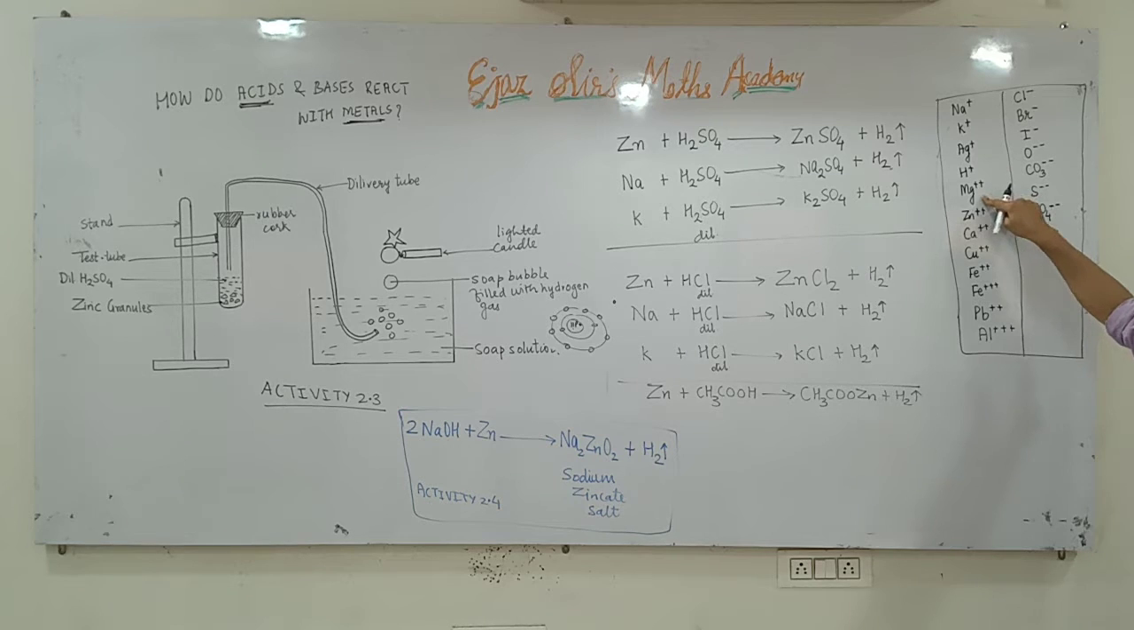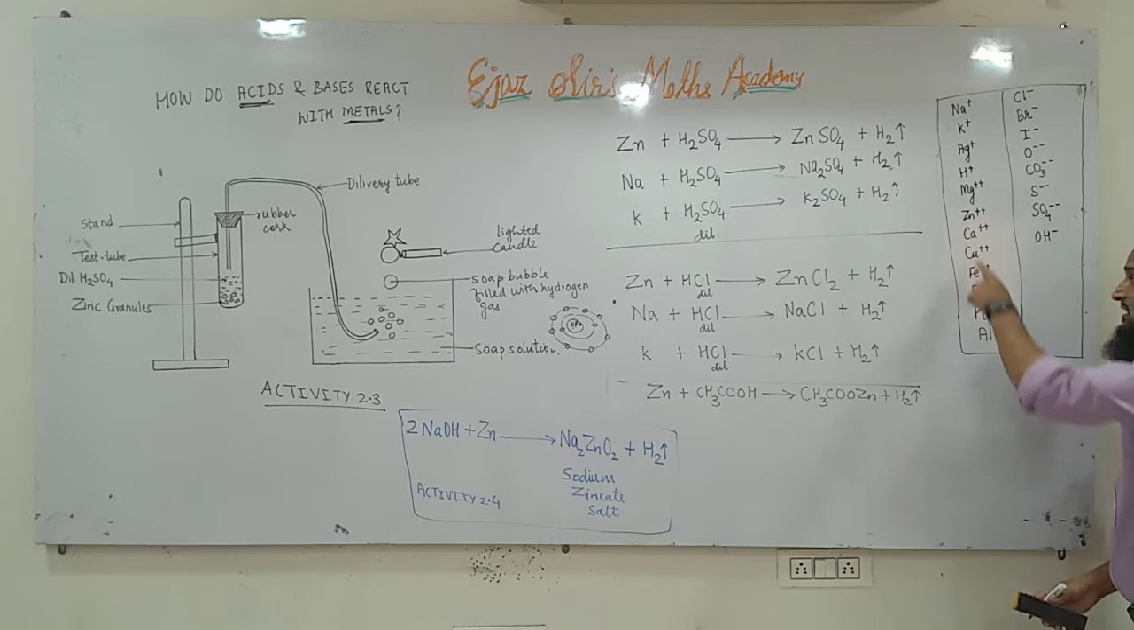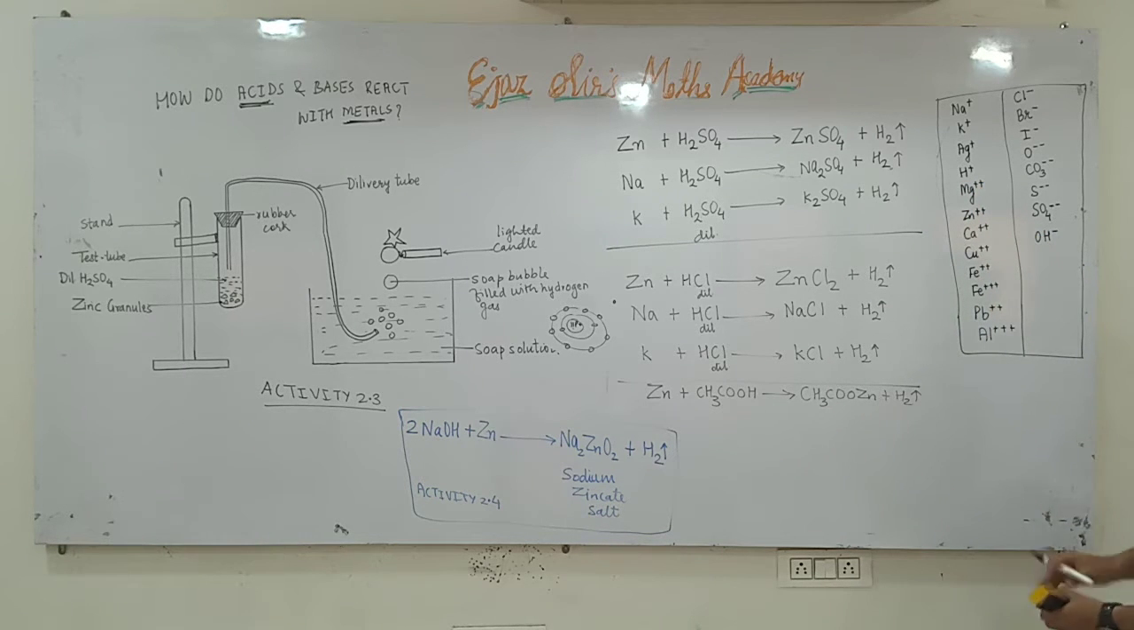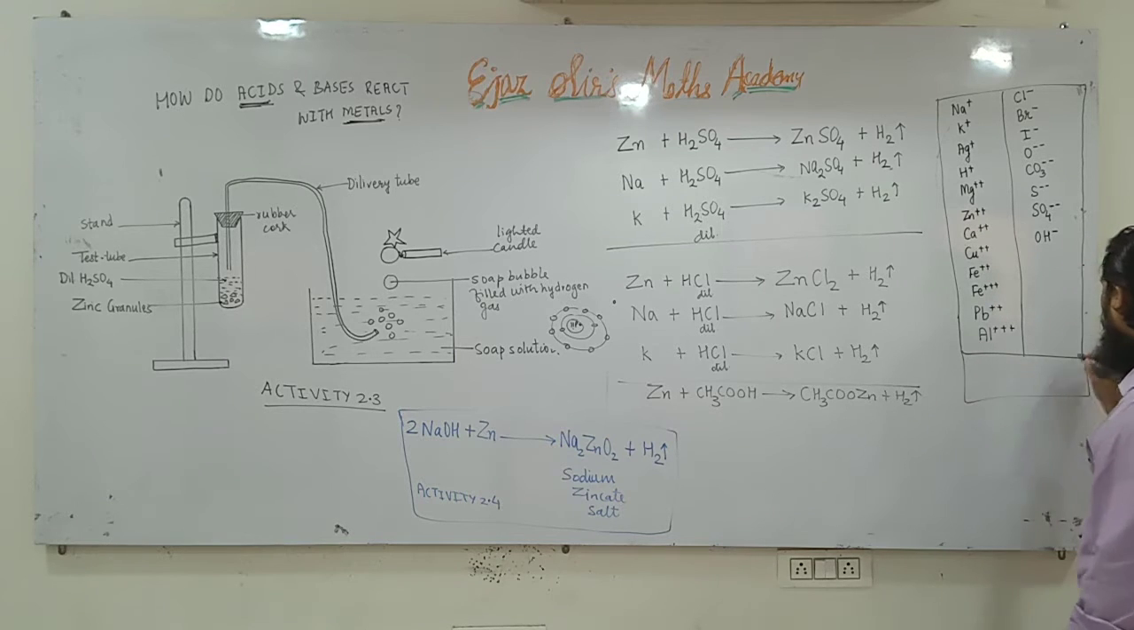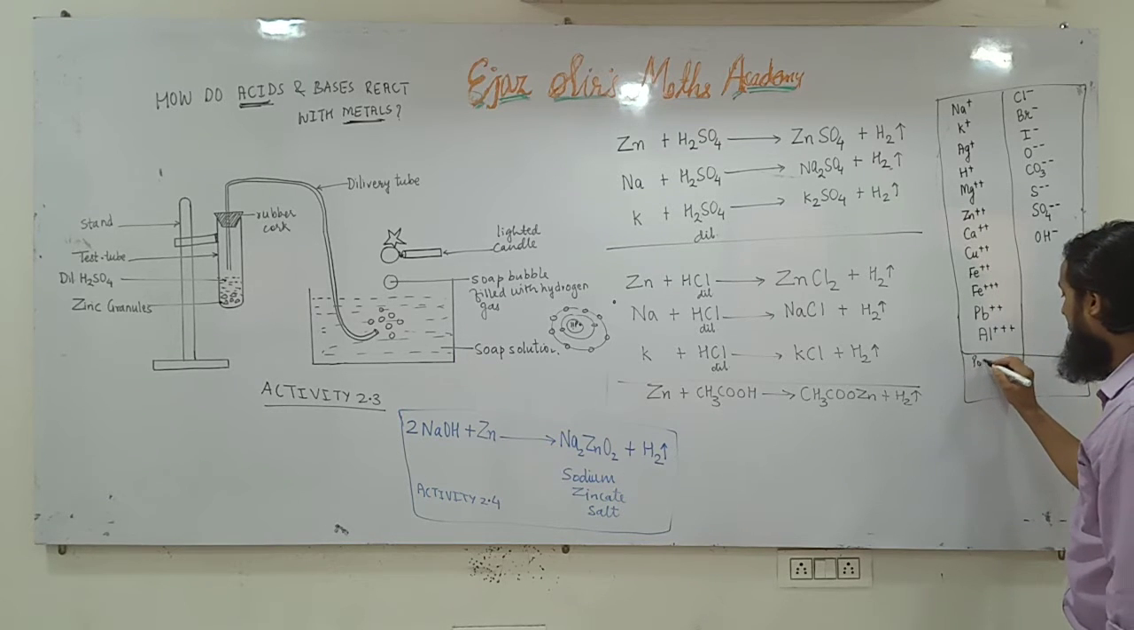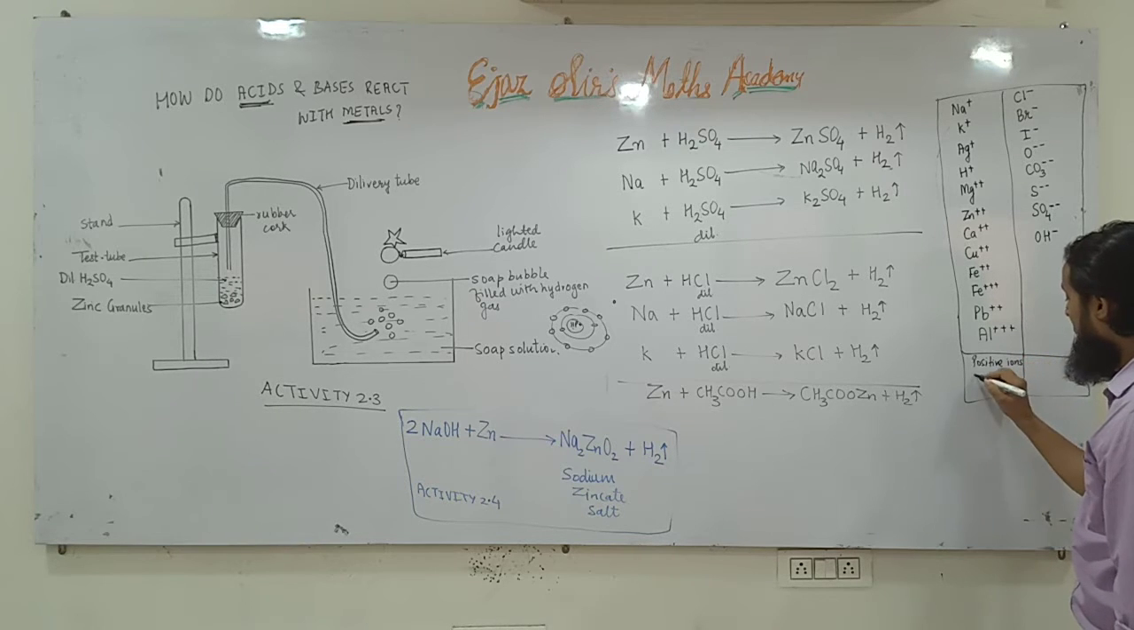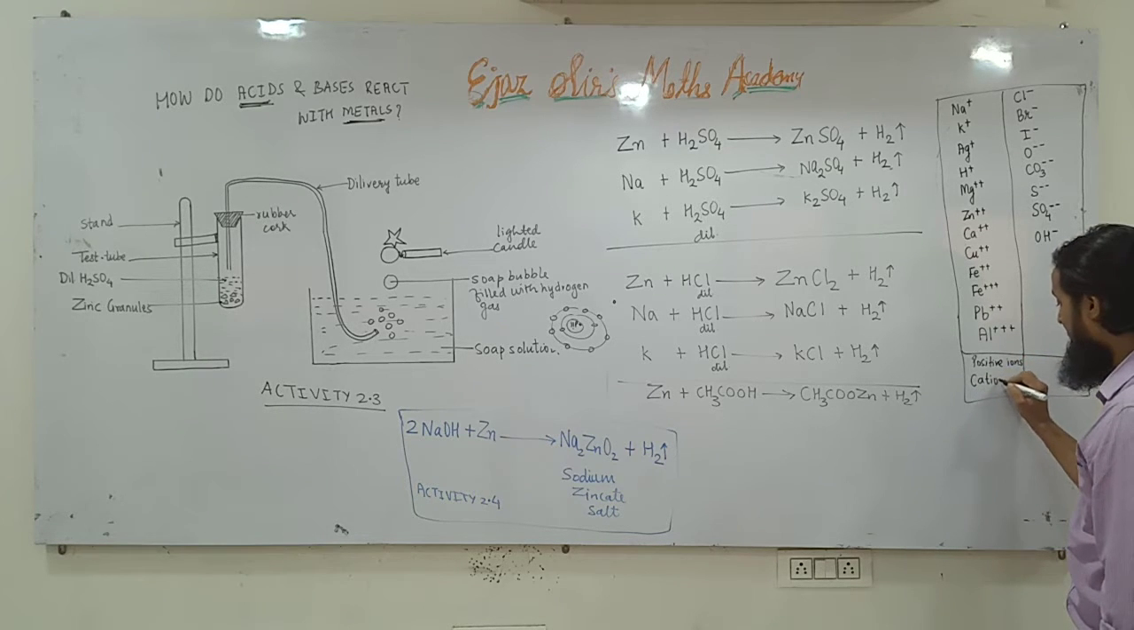Magnesium gives 2 electrons, that's why it has 2 positive charge. Zinc gives 2 electrons from its outermost orbit, that's why it has 2 positive charges. Calcium gives 2 electrons, that's why it has 2 positive charges. So this is the reason why they have positive charges. These are all called positive ions or cations. You know positive ions are also called cations.